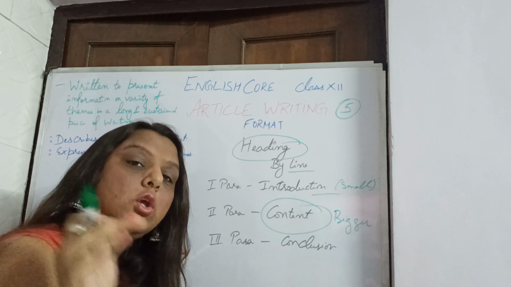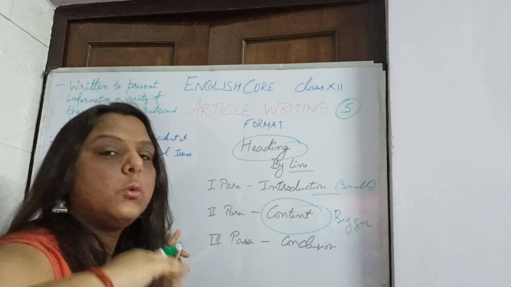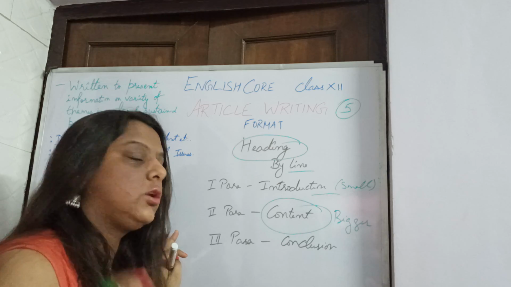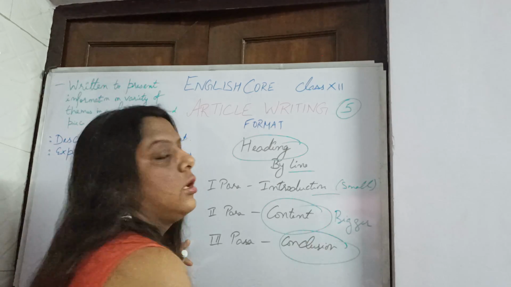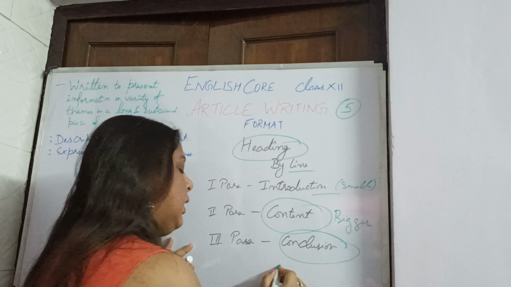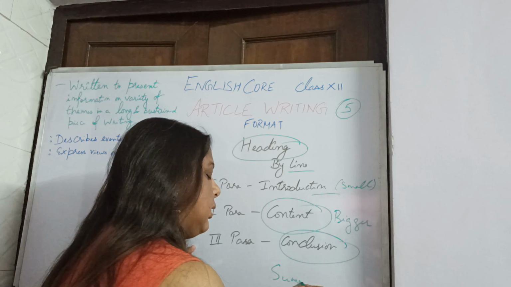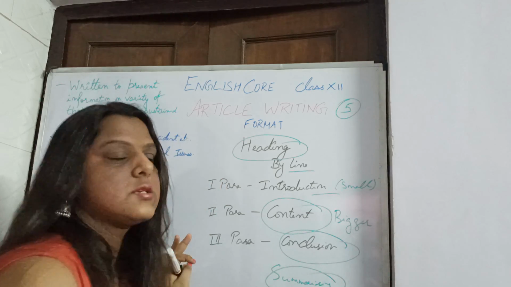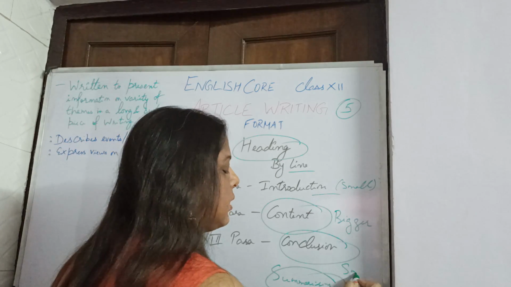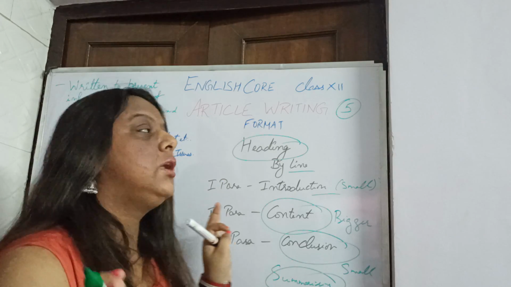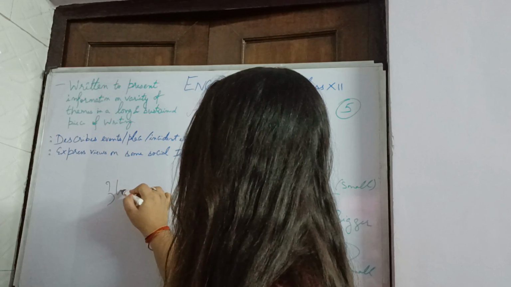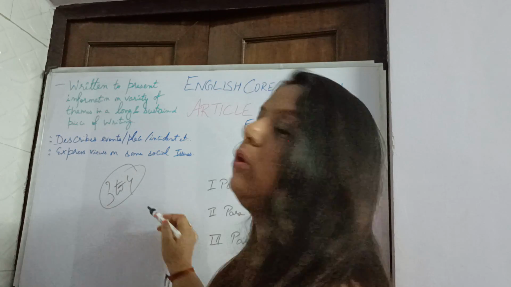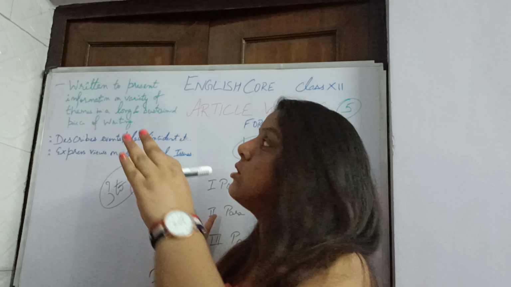Your content, you will describe your points, you will express the points or whatever is in your mind. And third would be your conclusion. You're giving the ending. You are summarizing it, right? So you need to sum up in the last one, and this would also once again be a small one. So it totally depends upon you whether you write it in 3 paras or 4 paras. So 3 to 4 paragraphs, then you need to divide it. So this is your article writing.